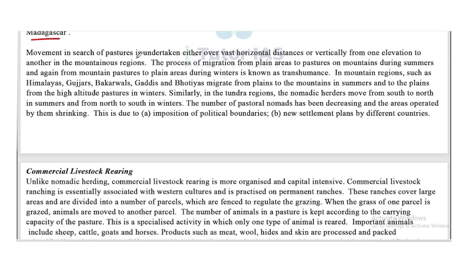Movements in search of pastures are undertaken either over vast horizontal distances or vertically from one elevation to another in the mountainous region. The process of migration from plain areas to pastures on mountains during summers, and again from mountain pastures to plain areas during winter, is known as transhumance. So what is called transhumance? The process of migration from plain areas to mountain pastures during summer and again from mountain pastures to plain areas during winter. This is known as transhumance.